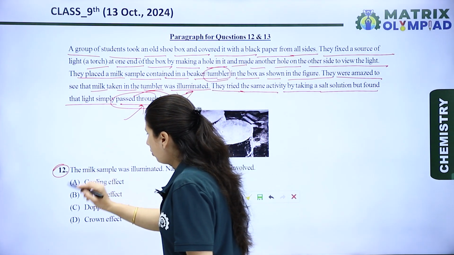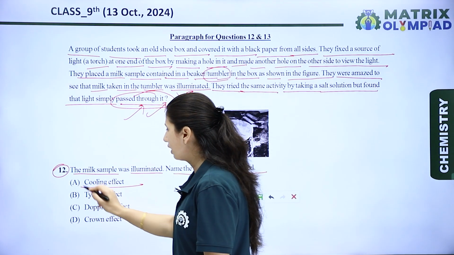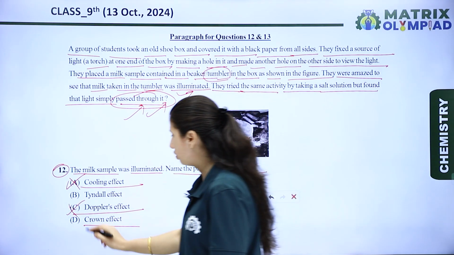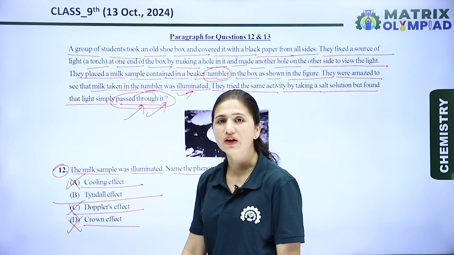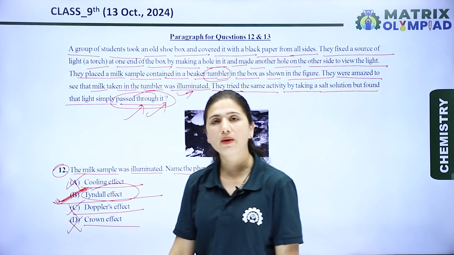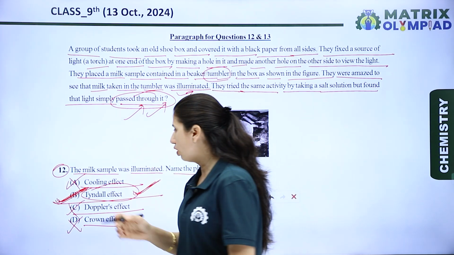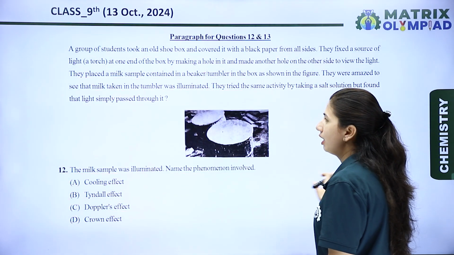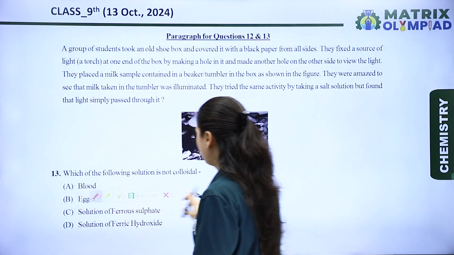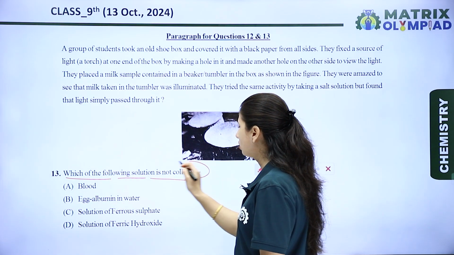Okay, so the question is, the milk sample was illuminated, name the phenomenon involved. The first is cooling effect, no. C is Doppler's effect, no. And D is crown effect, no. And the last, B, is Tyndall effect. Yes, because in the Tyndall effect the scattering of light happens, and because of the Brownian motion we can see the movement of particles. So option B is the right option for this question. Now let's see the next question. In the next question the paragraph is the same, but the question is, which of the following solutions is not a colloidal solution?